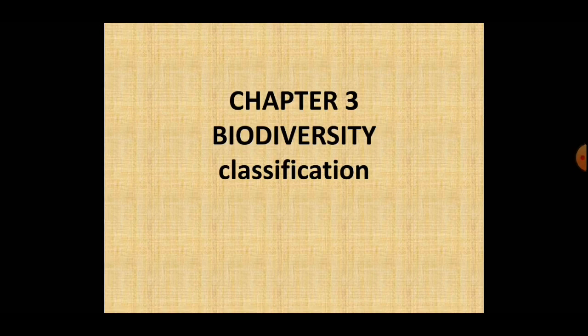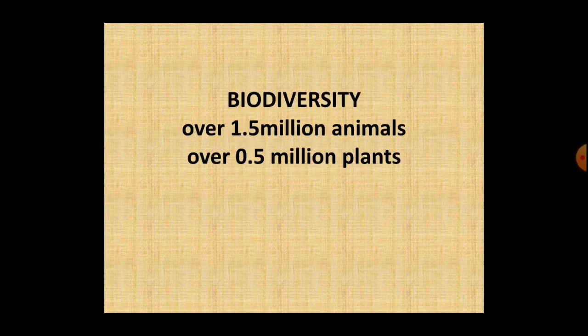Today I will explain classification of chapter 3, biodiversity. Biodiversity means the variety of organisms living on earth. There are different types of organisms on earth. The number of different types of animals on earth is over 1.5 million, and the number of different types of plants on earth is over 0.5 million.